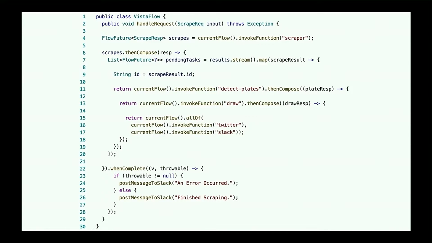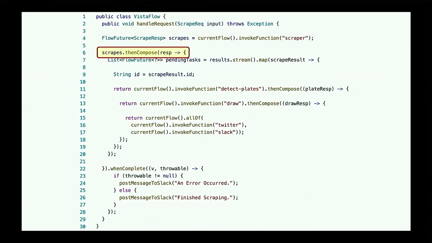If you look at the top, we have our scraper that we invoke. There's a little lag here. Once we invoke the scraper, we get back a flow future object. That flow future object implements the standard completable future API that was introduced in Java 8. Along with that API comes a number of promises-like methods that gives us all the nice workflow that we want, such as then compose. Then compose adds steps to the compute graph and returns a future that represents the completion of those steps.